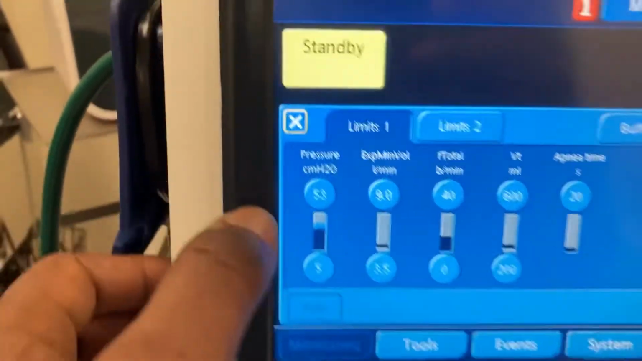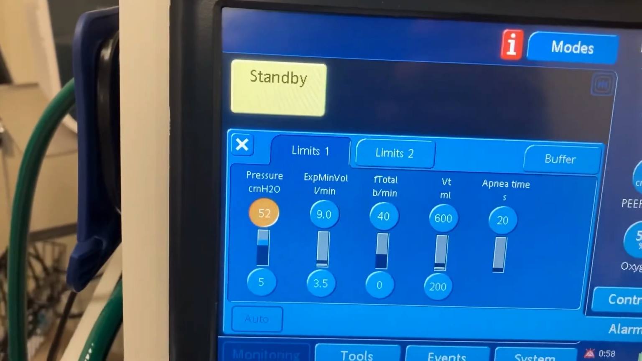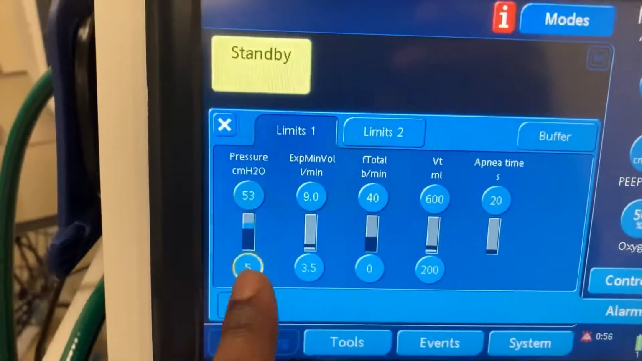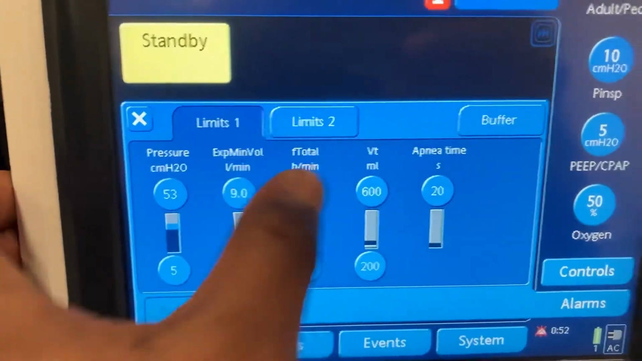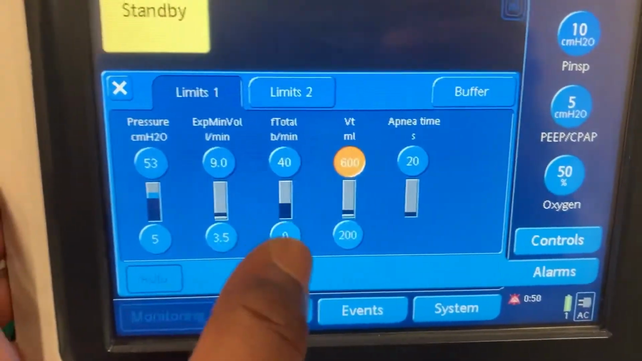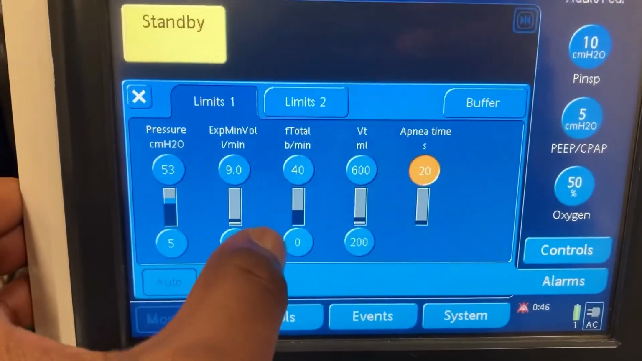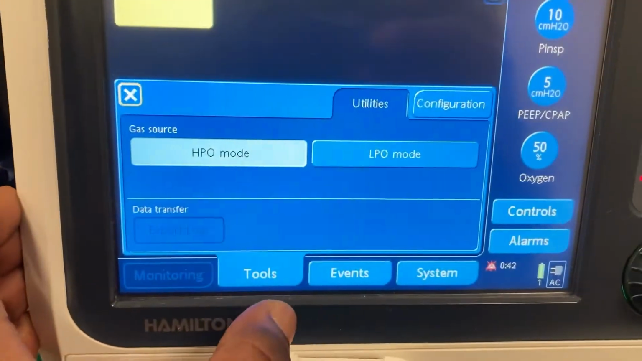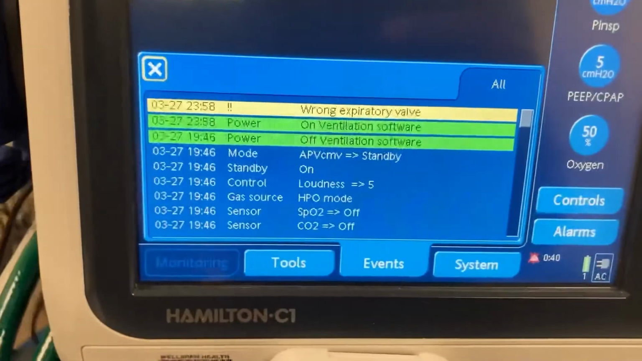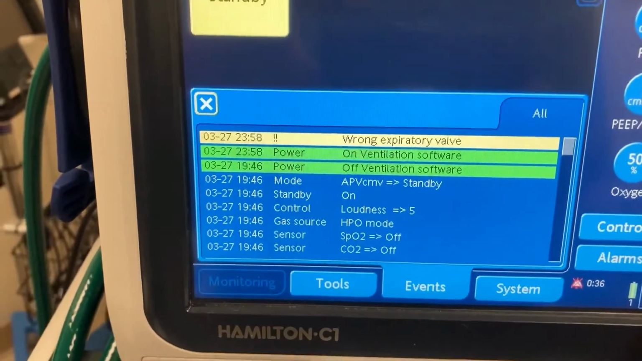Alarm parameters, high alarm parameter, low alarm, low pressure, expiratory minute ventilation, frequency, minute ventilation, apnea, high and low, high frequency, minute ventilation, high and low. You see our past events, anything that might have happened while the patient was on the ventilator.